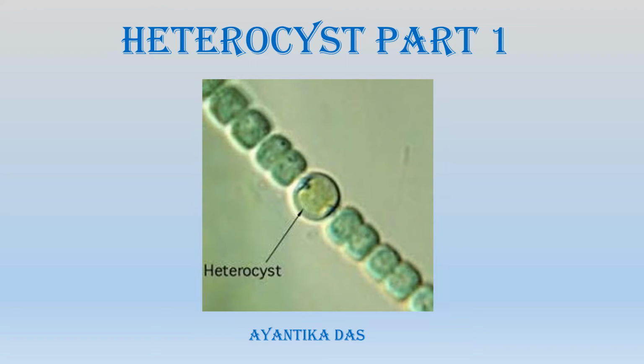That is, what changes happen during the initiation of a normal cell to a proheterocyst, and later from the proheterocyst to the heterocyst, and ultimately what happens to a mature heterocyst, and also the economic importance of the cyanobacteria due to this heterocyst.